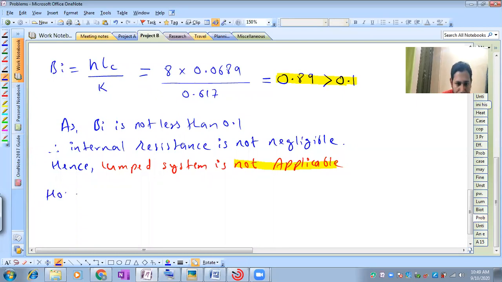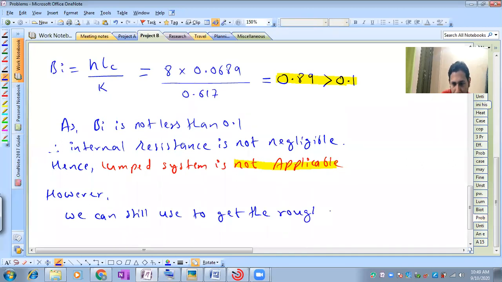However, we can still use it to get a rough estimate of time.